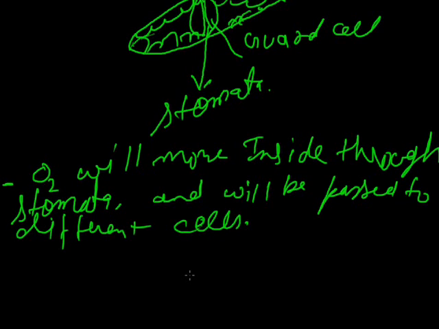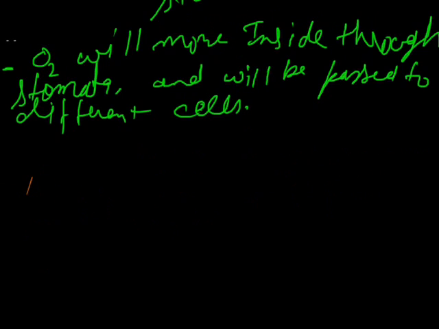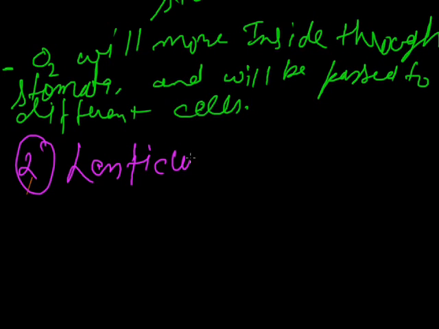Then we will deal with one more structure present inside the plant. The second term is lenticels. Lenticels are structures present in the stem.